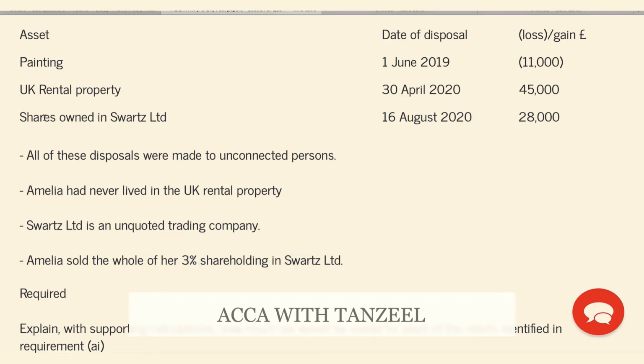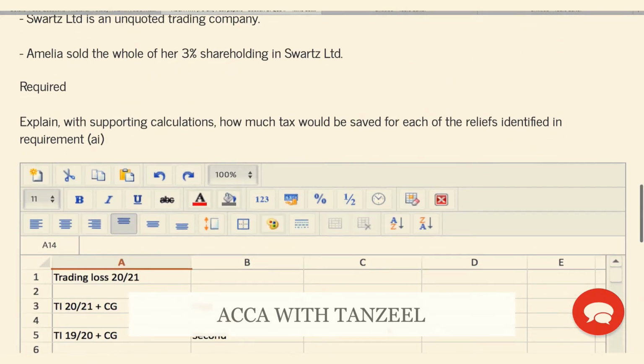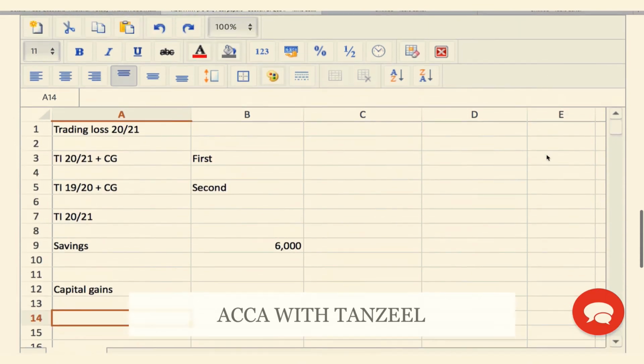This immediately shows us that she will not get entrepreneur relief on this because it's only a 3% holding and she has never worked there. So let me see what we have. For the capital gains, I need to split it into residential gains and non-residential gains.